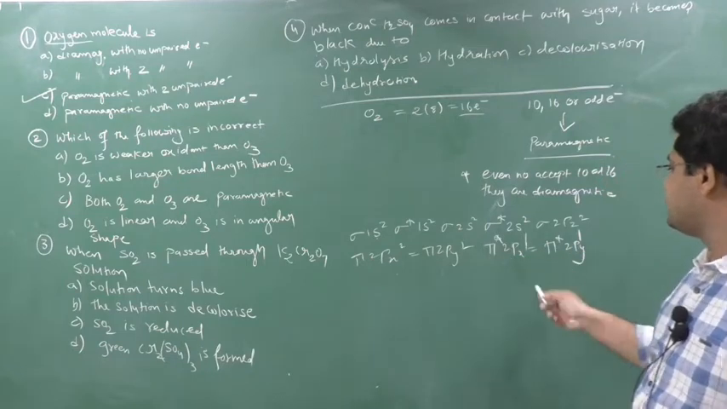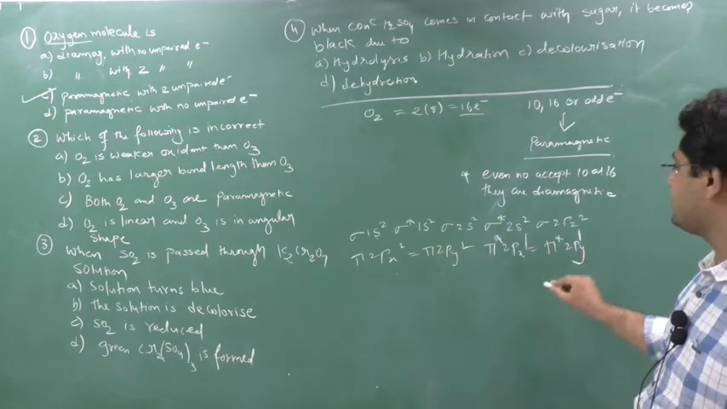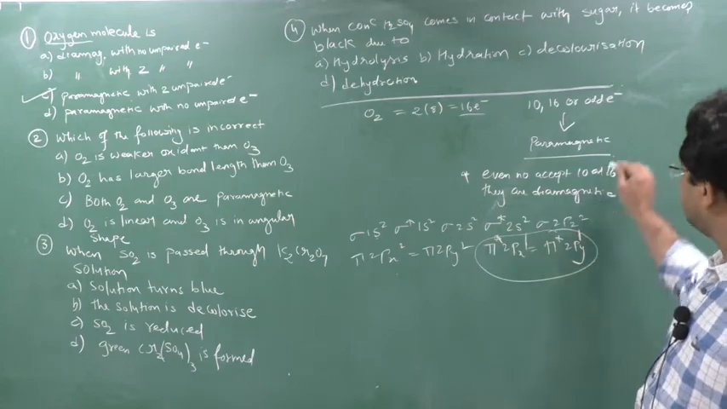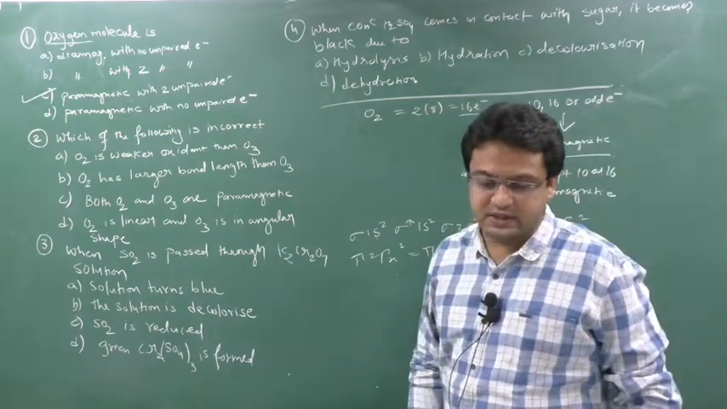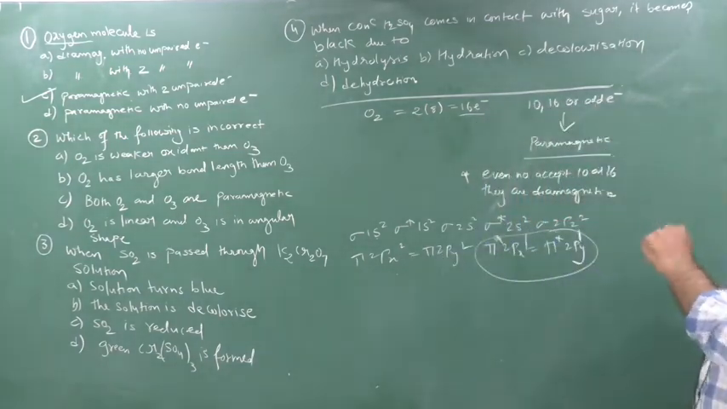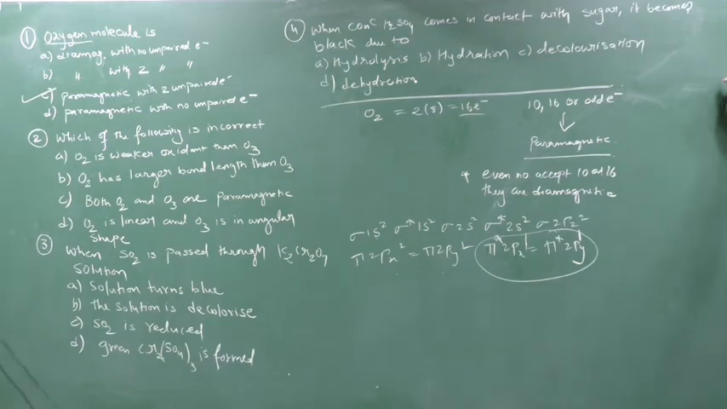Now here 15 and 16, I cannot put directly 2 here, 1 here, 1 here. So it contains 2 unpaired electrons and is a paramagnetic species. So the answer will be C. Right? The answer will be C.